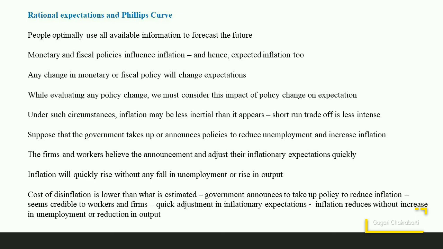Thus, in the rational expectations model, cost of disinflation is much lower and the sacrifice ratio is much less in value. In this model, we find that even when the government is not at all taking up any policy, the people will be adjusting their inflationary expectation on the basis of the announcements that are made by the government. However, the announcement must be credible enough for the entire process to gain momentum.